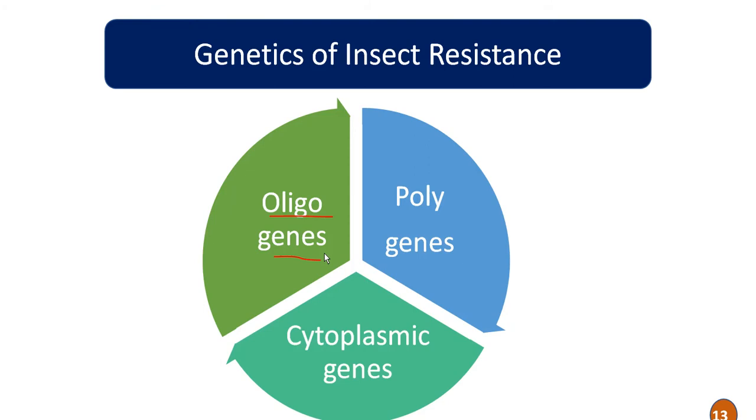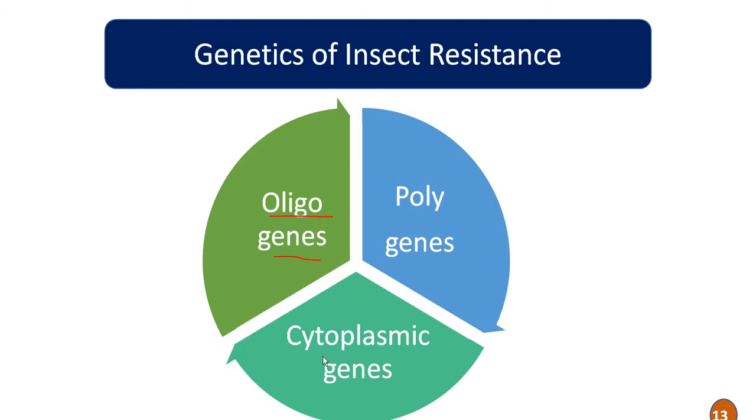Then polygenic insect resistance. Poly means many. So, as the name indicates, the resistance is governed by several genes, each having a small and additive effect by definition. For example, in case of wheat, the cereal leaf beetle, and in case of rice, stem borer, and in case of maize, earworm and leaf aphids. So these are the examples of polygenic insect resistance.